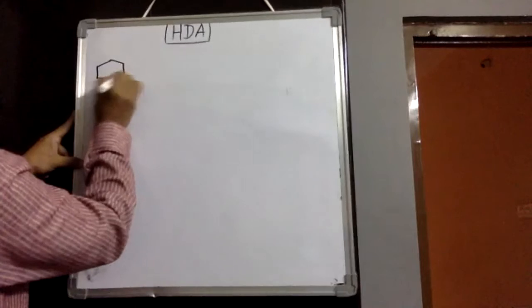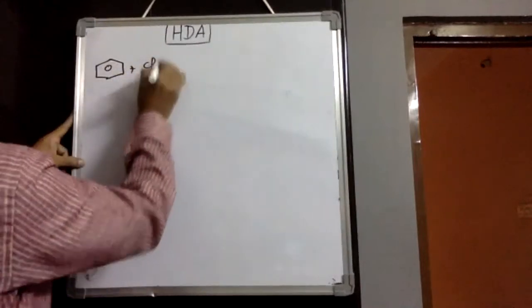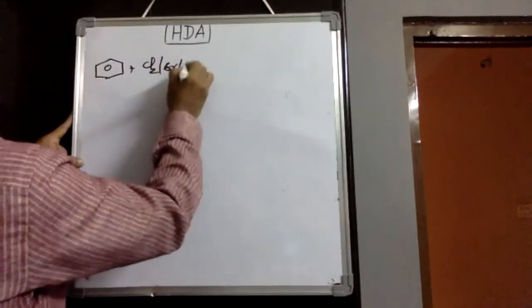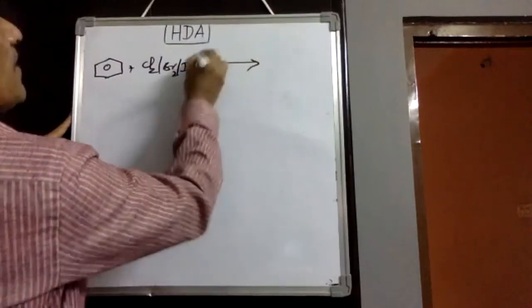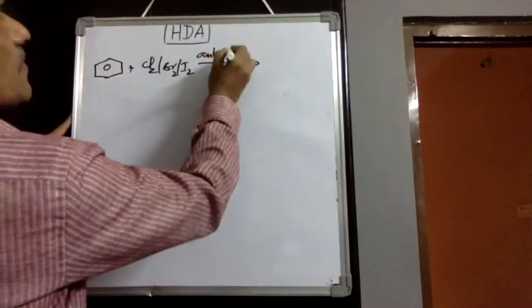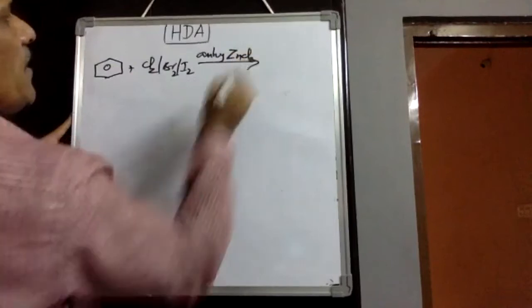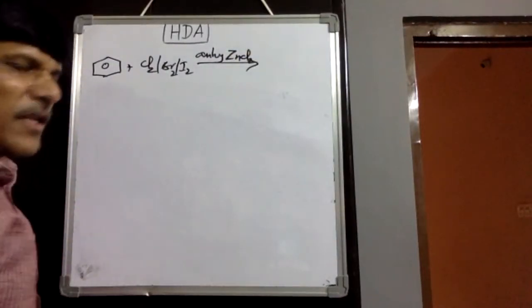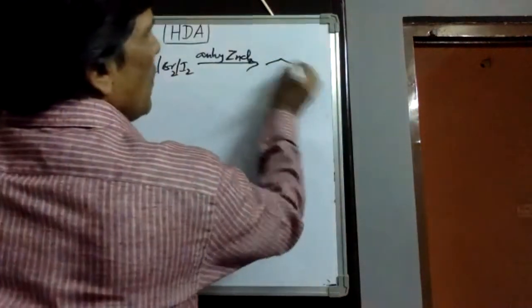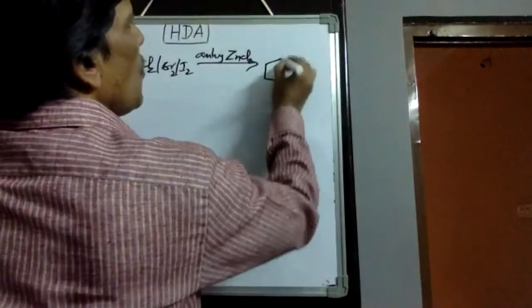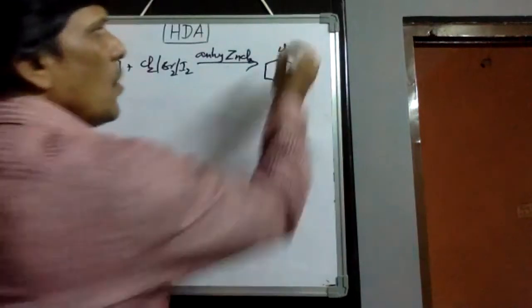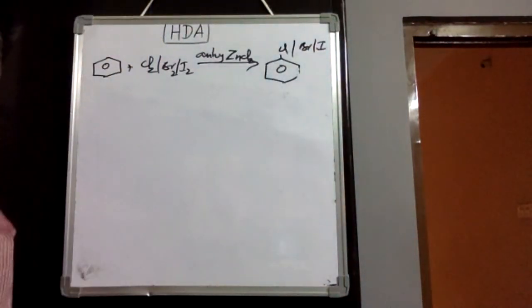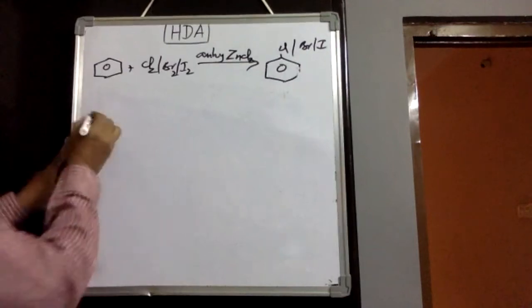Benzene reacts with chlorine or bromine or iodine in the presence of anhydrous zinc chloride or aluminum chloride or ferric chloride, and it is converted into chloro-, bromo- or iodobenzene. So haloarene we get by this method.